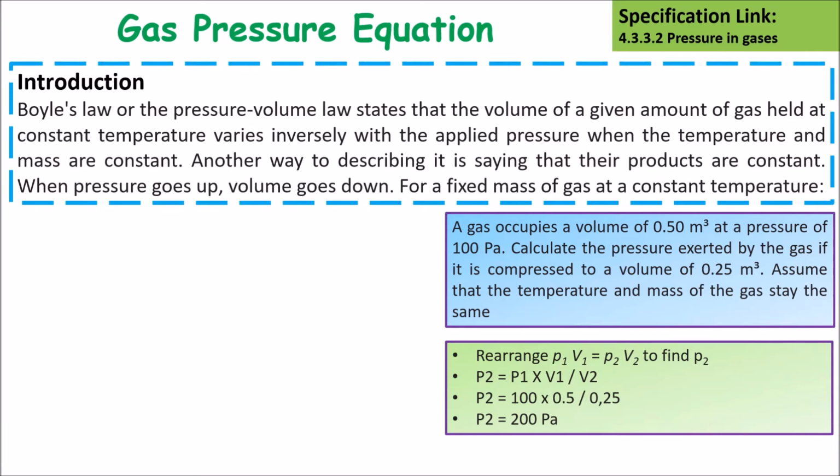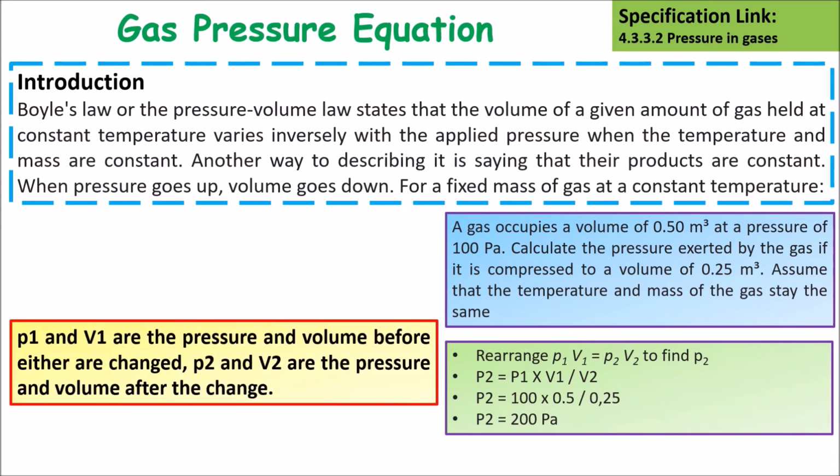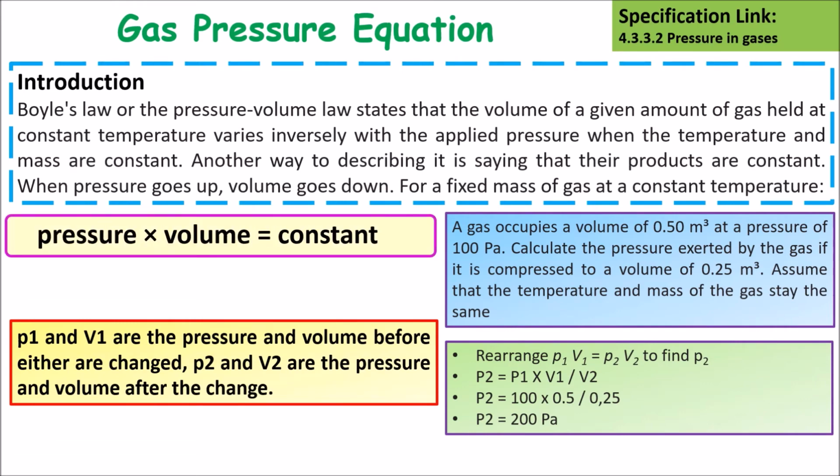Boyle's law, or the pressure volume law, states that the volume of a given amount of gas held at constant temperature varies inversely with the applied force of pressure when the temperature and mass are constant. Another way to describe it is by saying that the product is constant. So when the pressure goes up, the volume goes down. So for a fixed mass of gas at constant temperature, pressure times volume gives us our constant.